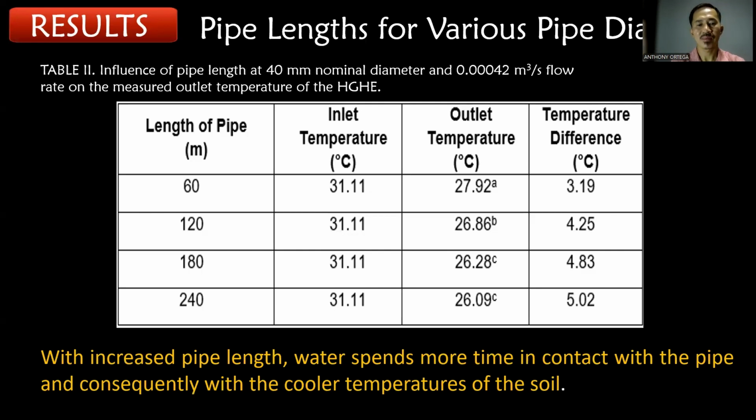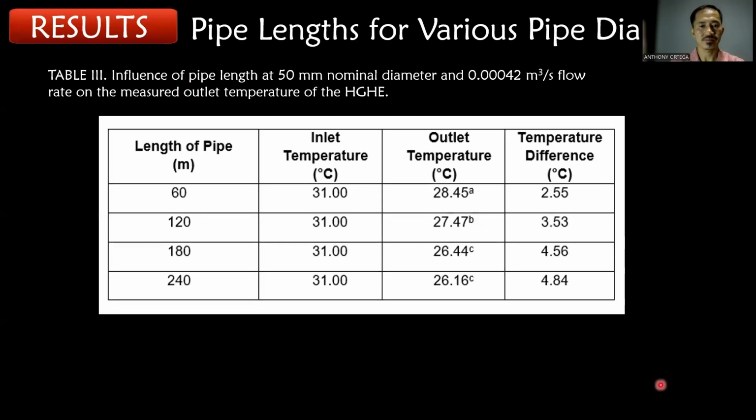With increased pipe length, water spends more time in contact with the pipe and consequently with the cooler temperatures of the soil. In this table, it demonstrates that the temperature decreases with length. At 240 meter, the temperature dropped to its maximum at 4.84 degrees Celsius, while at 60, it dropped to its lowest at 2.55 degrees Celsius. Therefore, it can be inferred that the length of the pipe enhances the performance of the system.